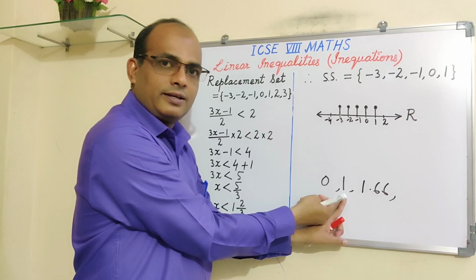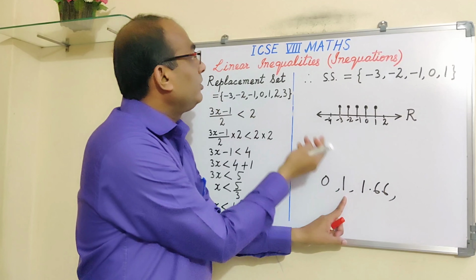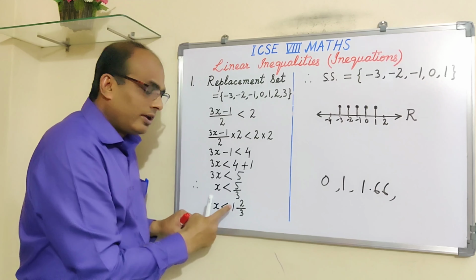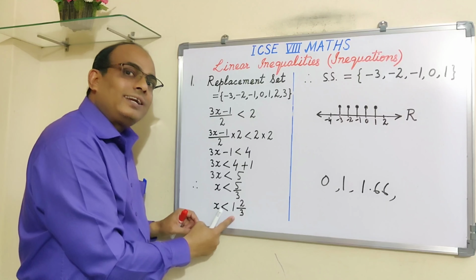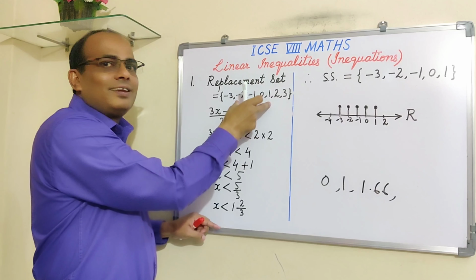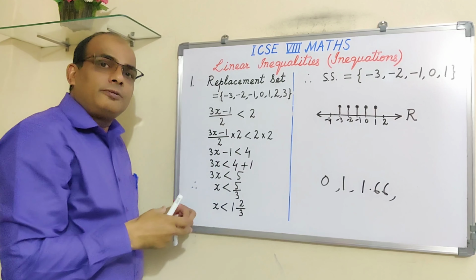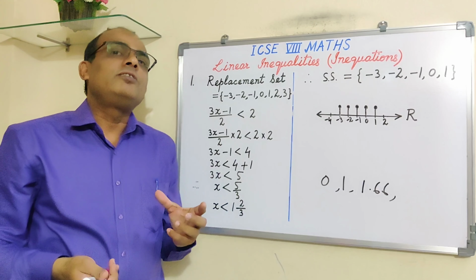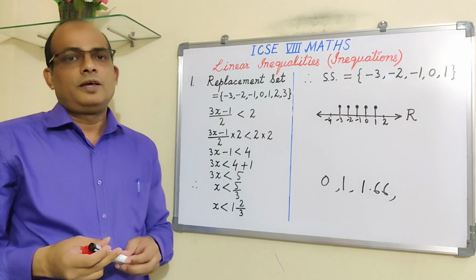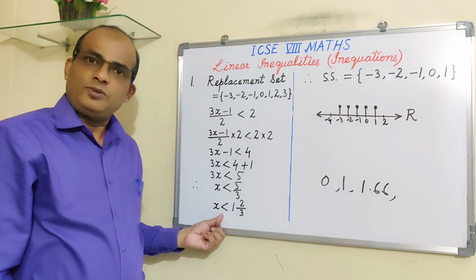If you say 1.5, but we don't have 1.5. You have to take all those values of x which satisfy the condition, and at the same time those values of x should be there in this set. That is why we call this a replacement set. A replacement set is a set from which the values of x are taken, the values of x are chosen.